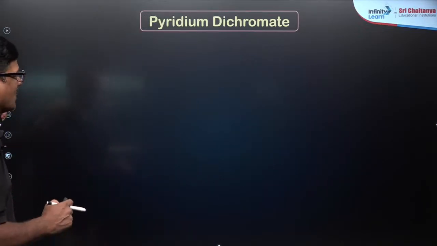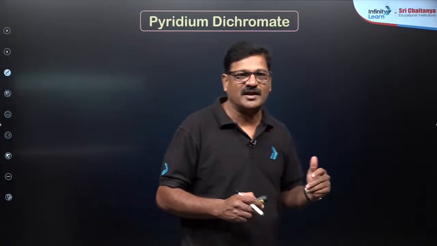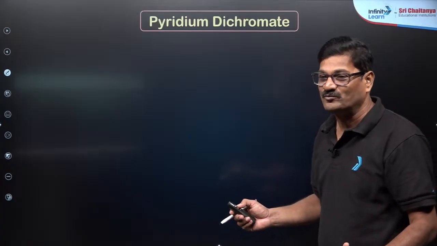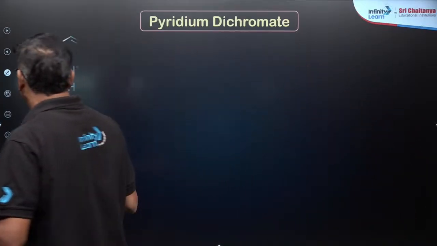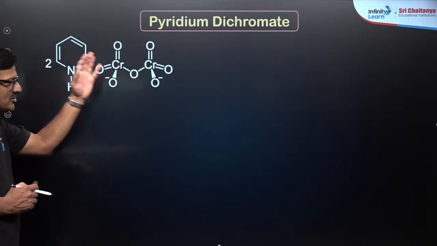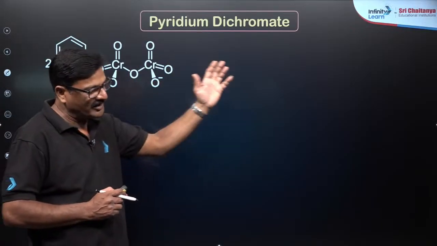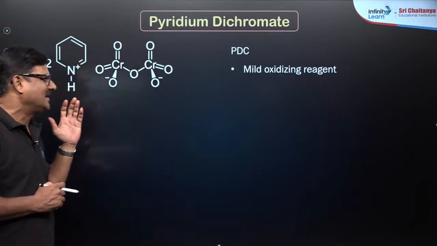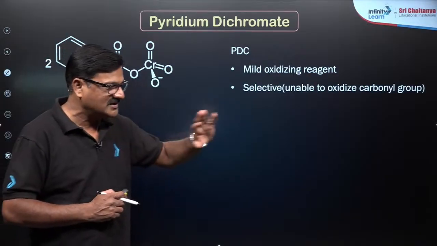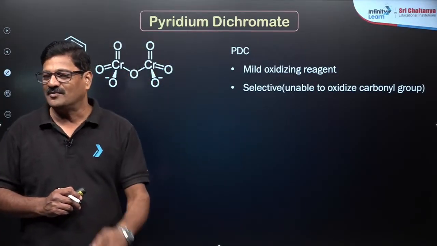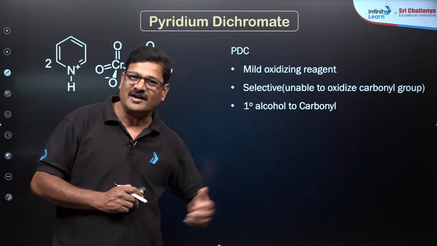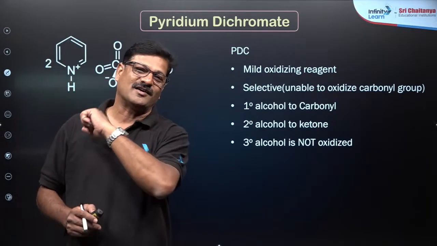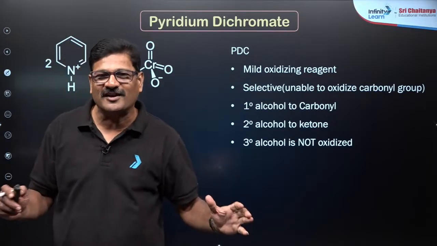Come on. Next one is pyridinium dichromate. Pyridinium dichromate is the English name, what should I do by translating it into Hindi? Okay, right? And this is a dichromate with a pyridine. This is called pyridinium dichromate. It is a mild oxidizing agent. And it is selective, cannot oxidize carbonyl group. Primary alcohols are converted into aldehydes. Secondary alcohols are converted into ketones. Tertiary alcohols are not oxidized. Are you getting on? Enjoy the class.